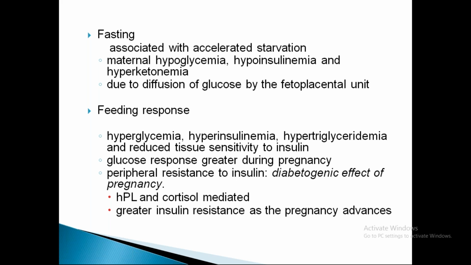So when she feeds, the feeding response is an increase in glucose levels, hyperglycemia, which will increase insulin levels, and hypertriglyceridemia, and reduces tissue sensitivity to insulin. During pregnancy, usually the insulin sensitivity is reduced. Why? Because there is a peripheral resistance to insulin due to human placental lactogen. As we have already said, human placental lactogen has an anti-insulin-like action, as does cortisol. Greater insulin resistance is present as the pregnancy advances.